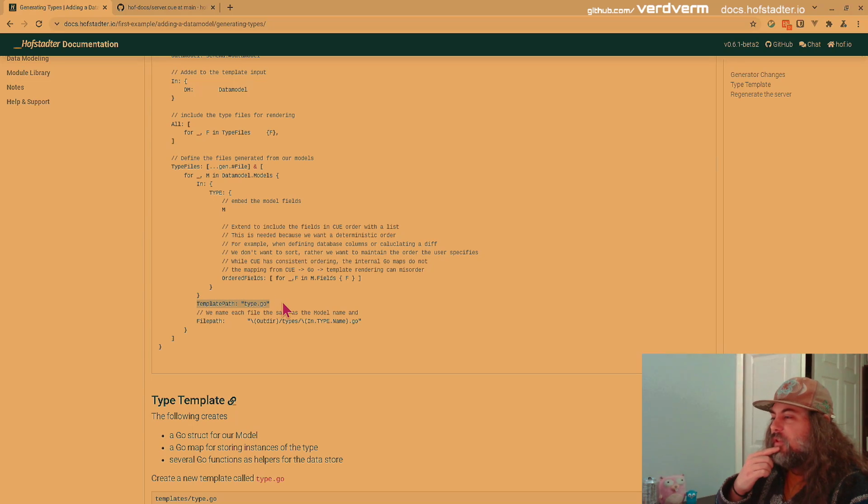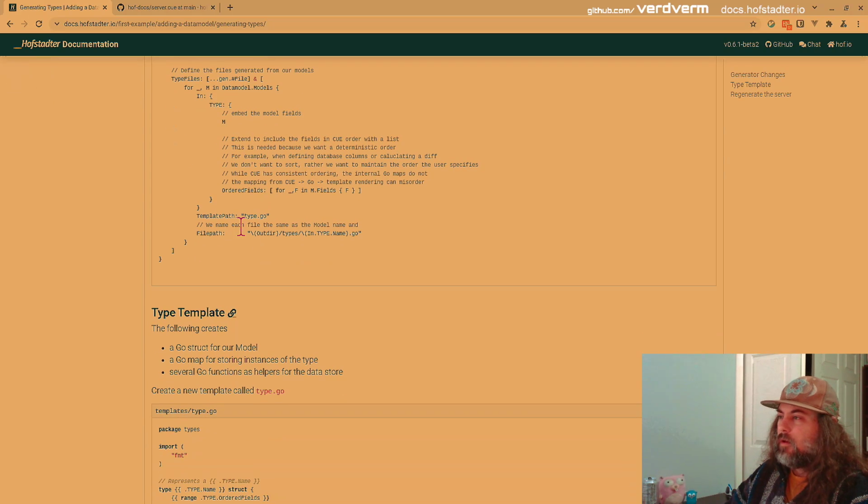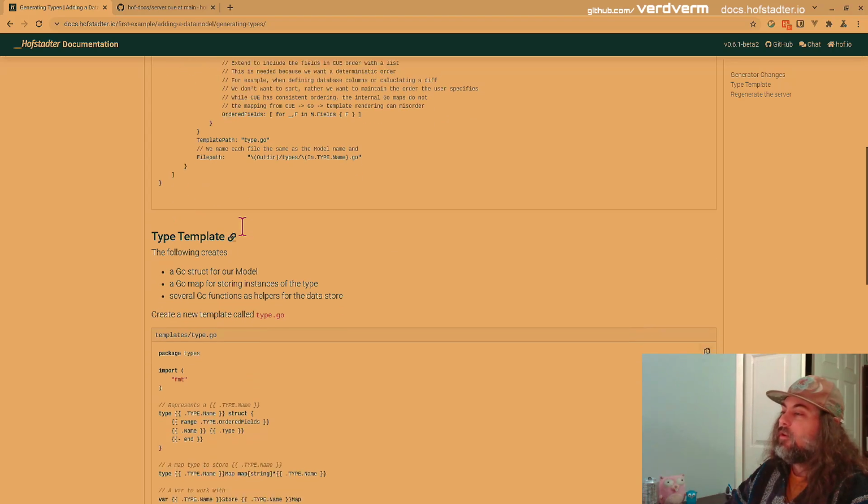And we're going to use this type template, and we had route here before, so we put all our routes under a directory. We're going to do the same thing with types. So all the types in our application will live in a single directory. In theory, you could add as many directories here and organize as you want. There's a lot of things you could do if you're writing your own generators.